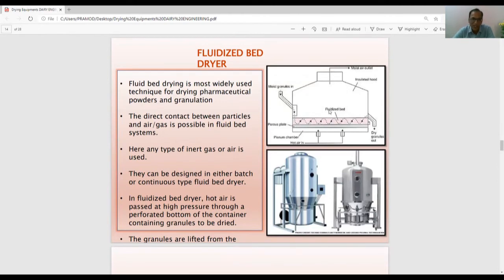Fluidization is taking place. Fluid bed drying is the most widely used technique for drying pharmaceutical powders and granules. Even grains, we use it for the grains. Direct contact between particle and gas is possible in a fluid bed system. Any type of inert gas or air can be used, here hot air is used. In a fluidized bed dryer, hot air is passed at high pressure through a perforated bottom of the container containing granules,